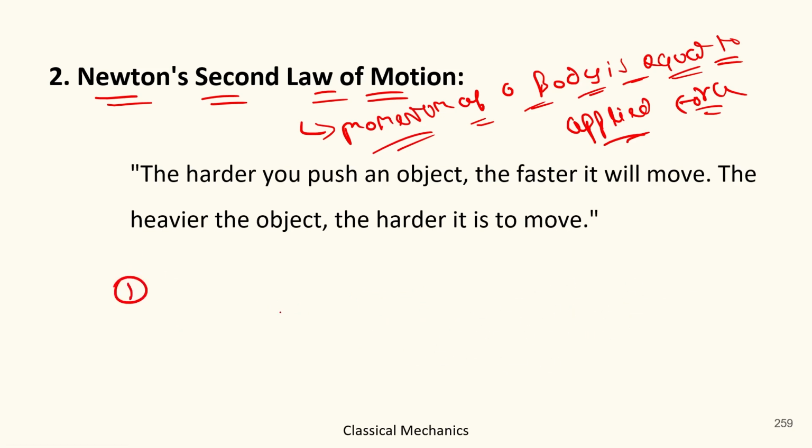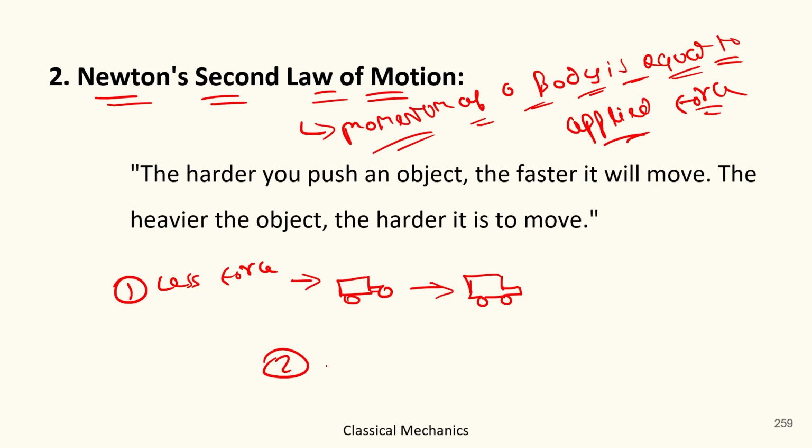there are two conditions, condition 1 and condition 2. In one condition, less force is applied on the car, then the car moves from this to this only.